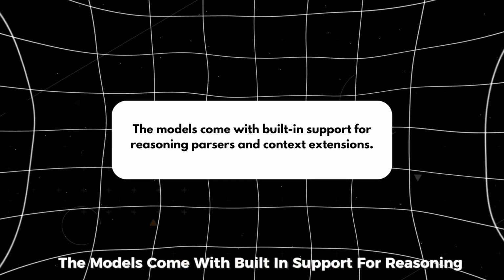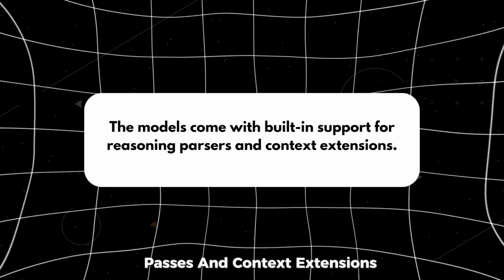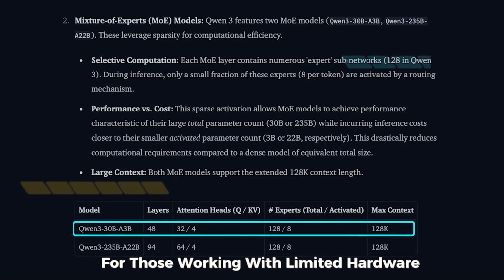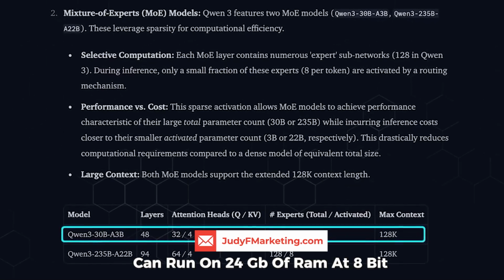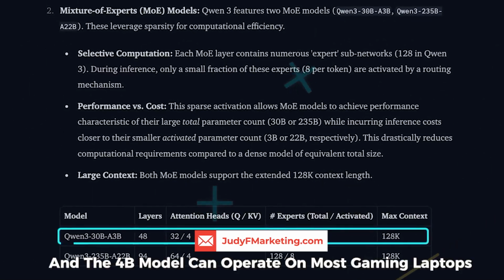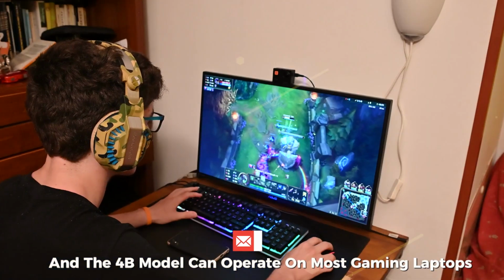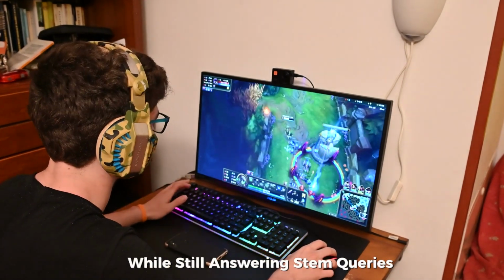The models come with built-in support for reasoning parsers and context extensions. For those working with limited hardware, smaller versions like the 14B dense model can run on 24GB of VRAM at 8-bit. And the 4B model can operate on most gaming laptops while still answering STEM queries at a high level.